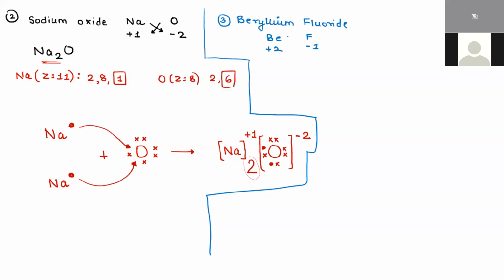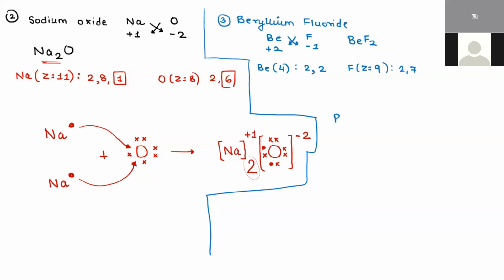Fluoride is in group 17, so -1. So the formula is BeF2. Beryllium atomic number is 4, so electronic configuration is 2, 2. Fluorine atomic number Z is equal to 9, sorry, my bad, so 2, 7.